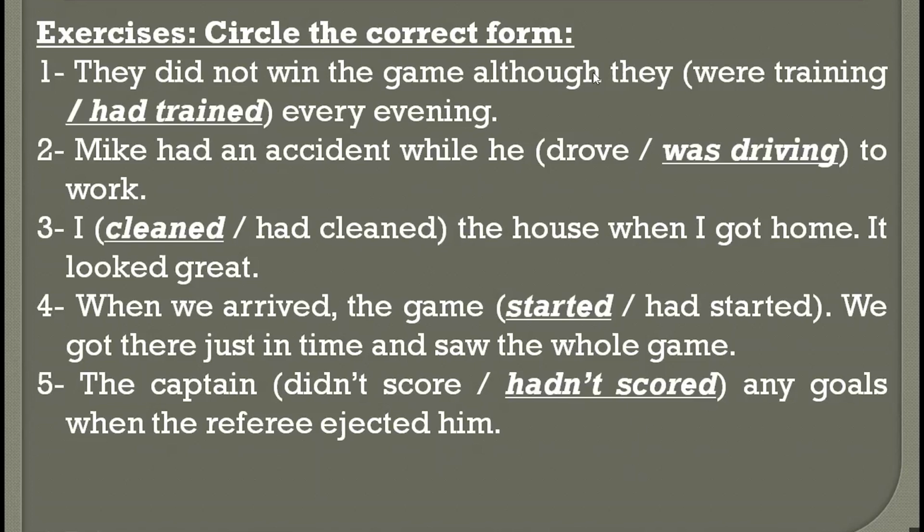They didn't win the game, although they had trained every evening. Why? I'll tell you why. The training happened and finished before the game. The game did not interrupt the training. They were training every evening and then they stopped, and then they played the game on a different day and they didn't win. If the game interrupted the training, then you use the past continuous. But the game, by definition, doesn't interrupt the training. You train in preparation for the game. So this is a completed action before the game. That's why we use the past perfect.